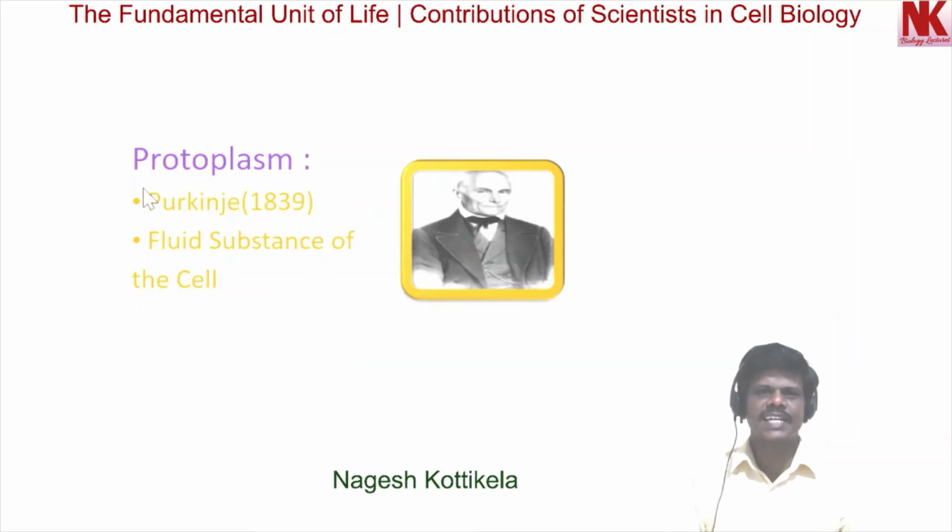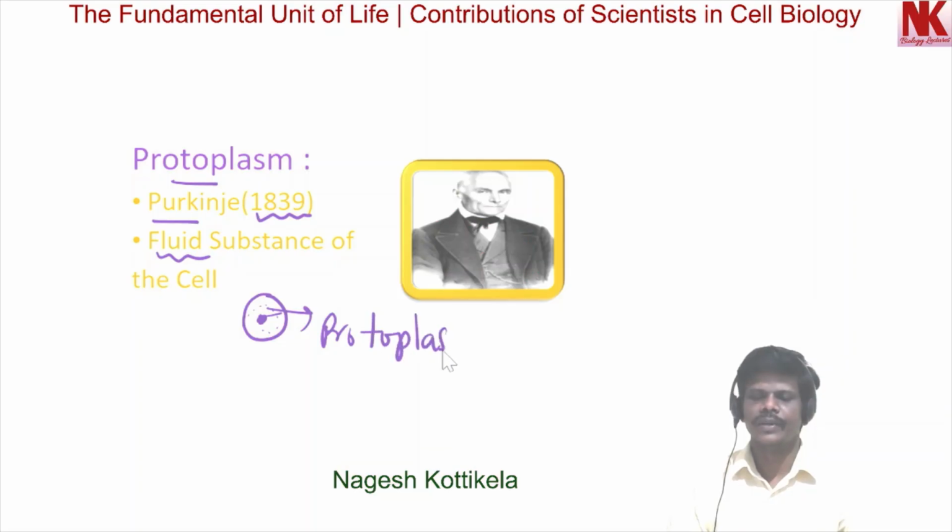Now let's discuss one more scientist named Purkinje. Purkinje in the year 1839 coined the term protoplasm for the fluid substance of the cell. Now if we assume this as a living cell, and this is the nucleus and this part as cytoplasm, then this part is called protoplasm.